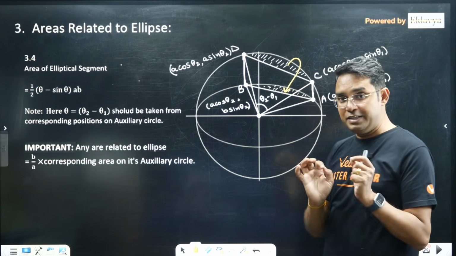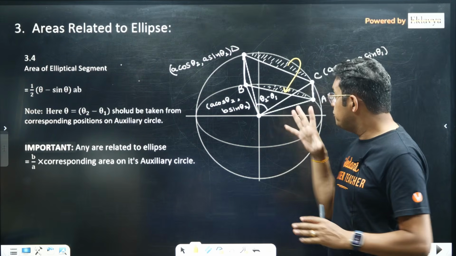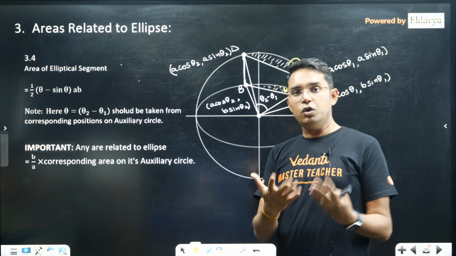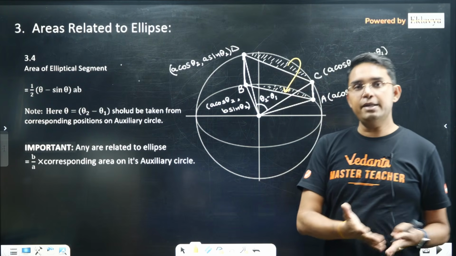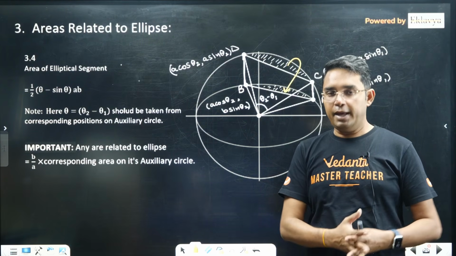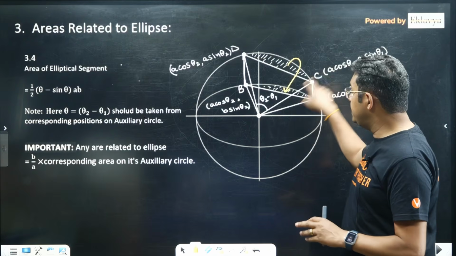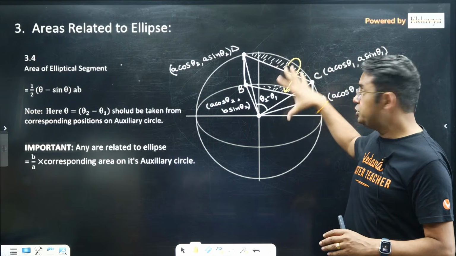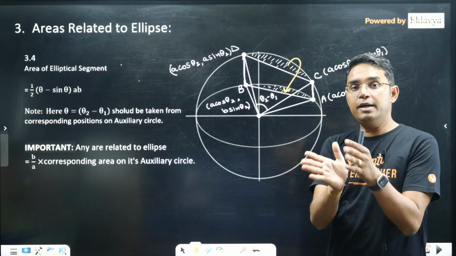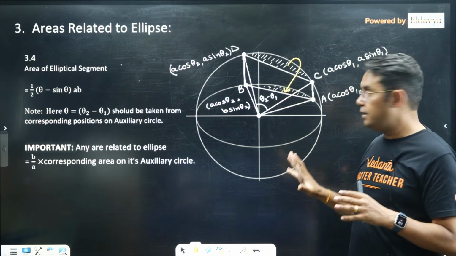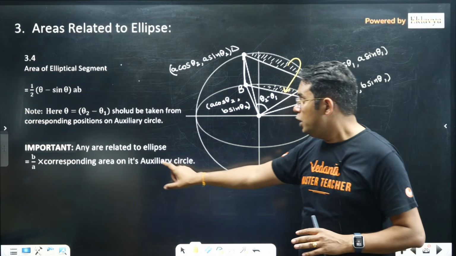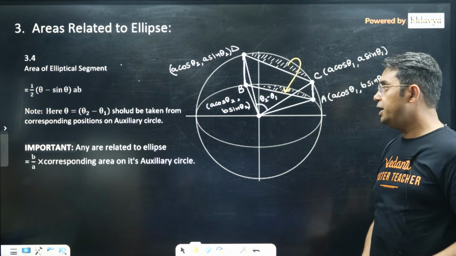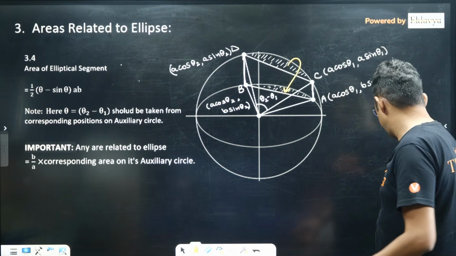It is not the physical angle on the ellipse, it is the physical angle on the corresponding auxiliary circle, or you can say the parametric angle. Yeah, parametric angle also you can take. But please take care that you choose the value which will be there on the diagram in the auxiliary circle. That is important. Okay, so any area related to an ellipse is always B upon A times the corresponding area on its auxiliary circle.